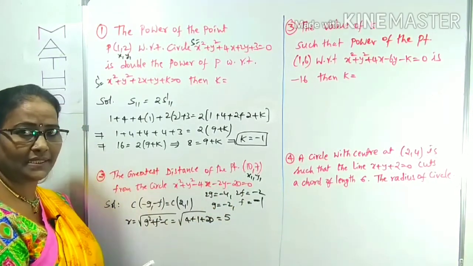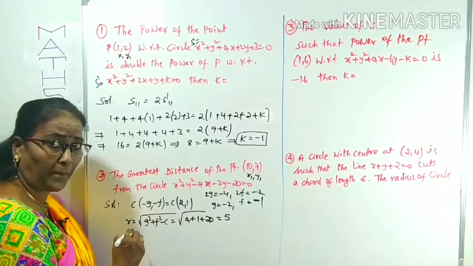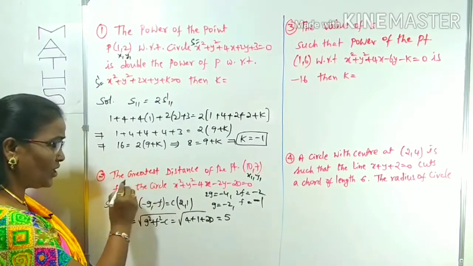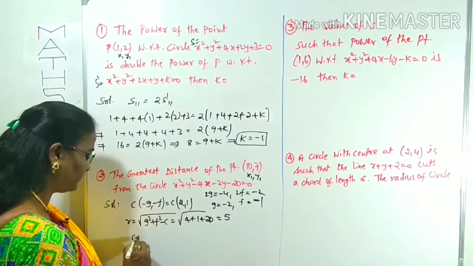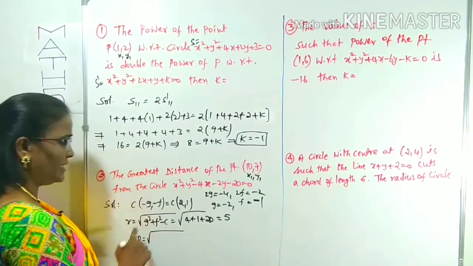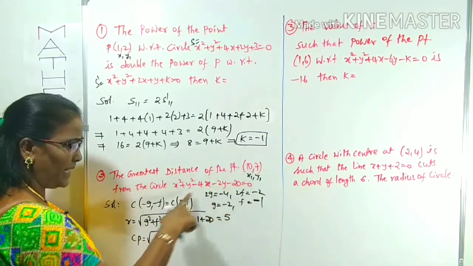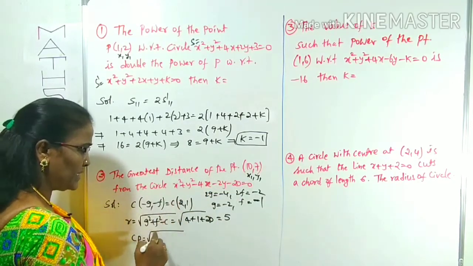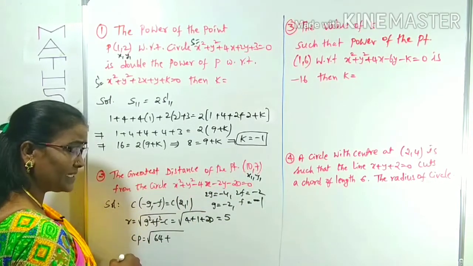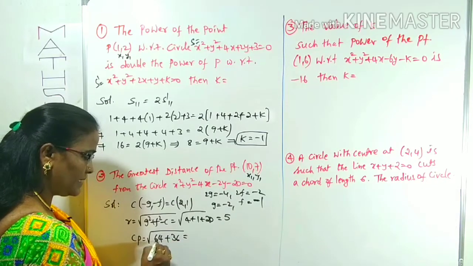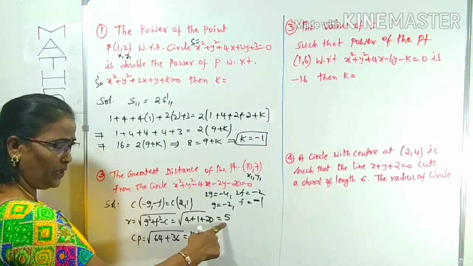What are the coordinates of the center as well as the radius? Already given point is 10, 7 as a point P. What is the shortest distance formula? CP plus R. Greatest, that means longest is asked, that is mod CP plus R. First find out the CP, the distance between C and P. Distance between the 2 points, that only I am using here. 10 minus minus 2, 10 plus 2 is 12... 10 minus 2, 8. 8 square is 64. Plus 7 minus 1 is 6. 6 square is 36. This is 100, root 100 is 10. CP value is 10. CP value you know, R value you know.